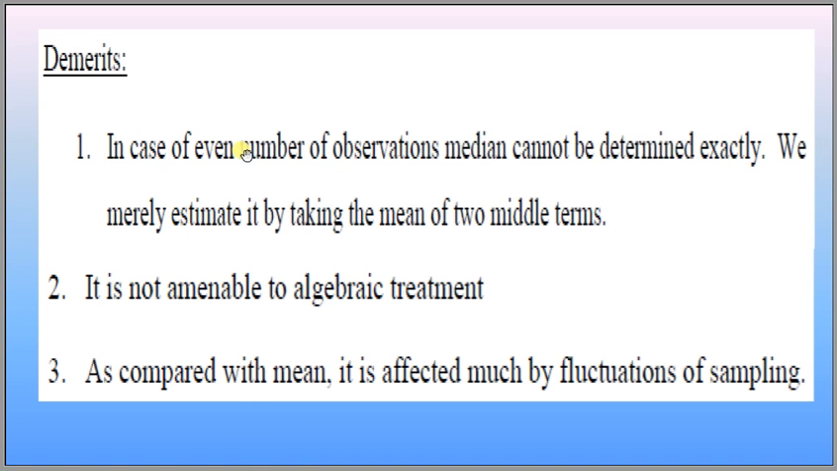Demerits: in case of an even number of observations, the median cannot be determined exactly. We merely estimate it by taking the mean of the two middle terms. It is not amenable to algebraic treatment, meaning it is not possible to calculate it through algebraic treatment. As compared with the mean, it is much affected by fluctuations of sampling.